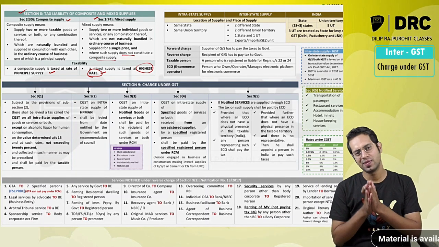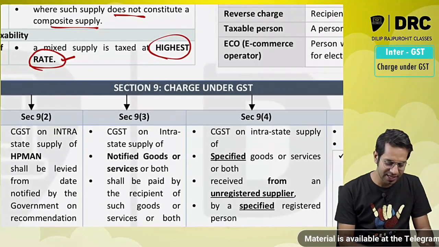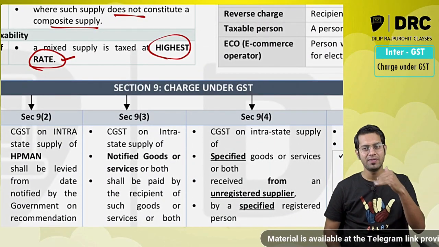So in our previous class we had discussed supply under GST. In today's class we are going to discuss the next topic. Section 7 and section 8 we had discussed in our previous class.